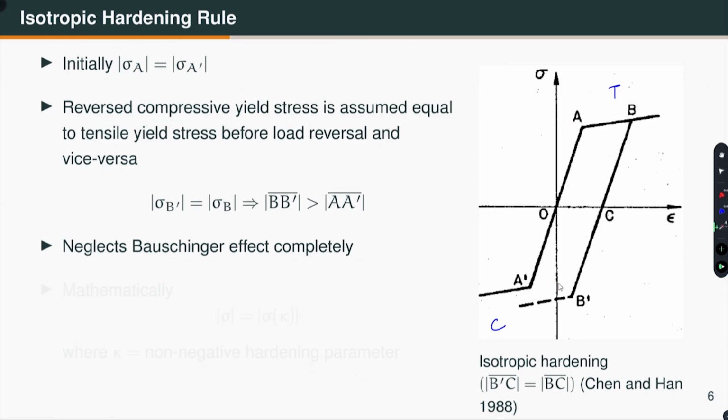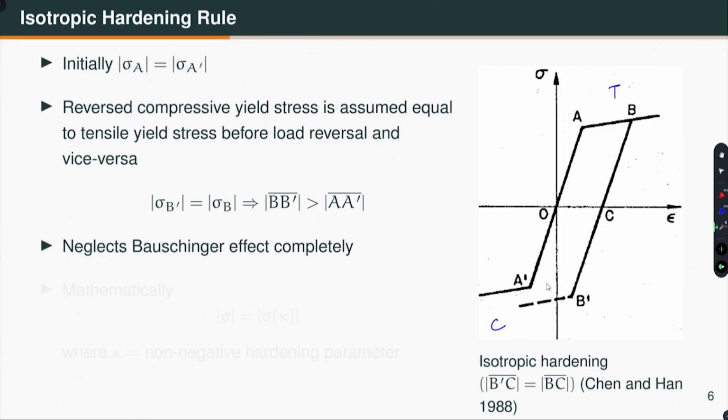Now I have loaded the material, gone past this initial yield strength and gone like that. So, I have gone to point B, right. Now, I unload. Here my unloading is complete at point C, and then I load it in compression, and the material yields at point B prime.